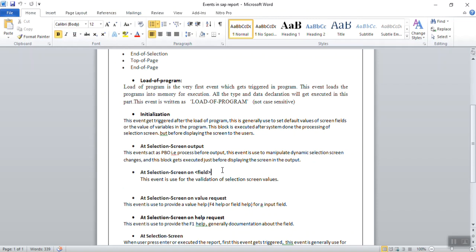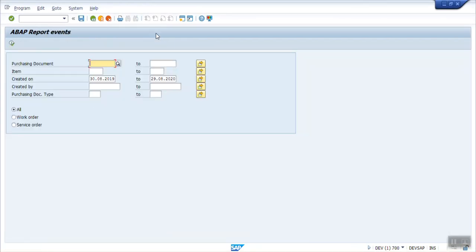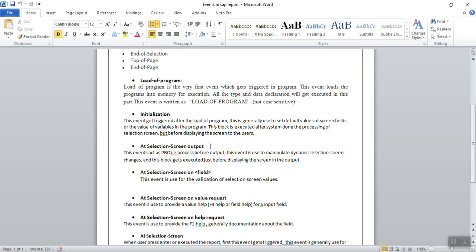AT SELECTION-SCREEN ON field is generally used for the validation of the input value. Suppose you want to check whether the data entered on the screen is valid or not. In that case we can make use of this event, AT SELECTION-SCREEN ON, and here we have to give the field name, and after this we have to write our code logic.